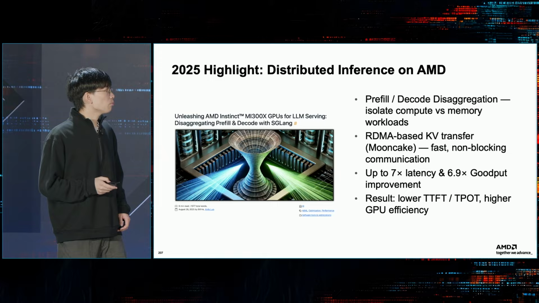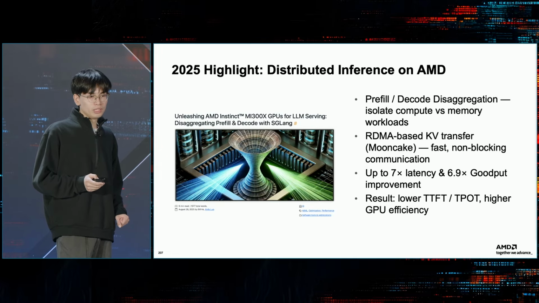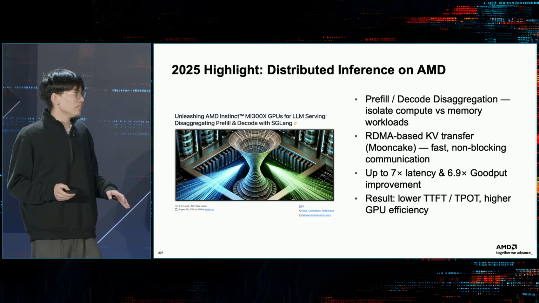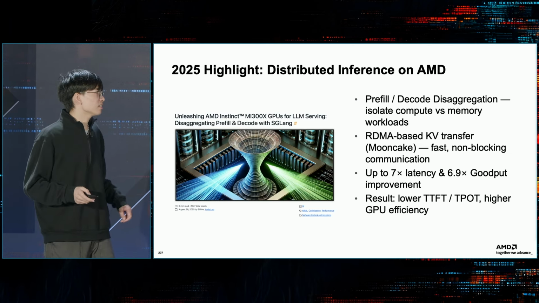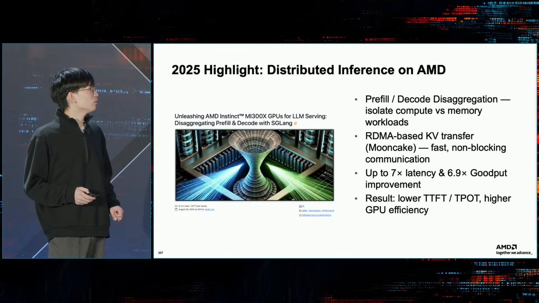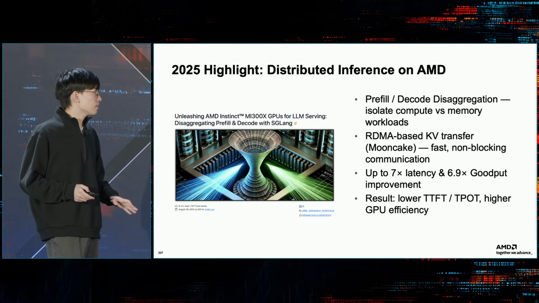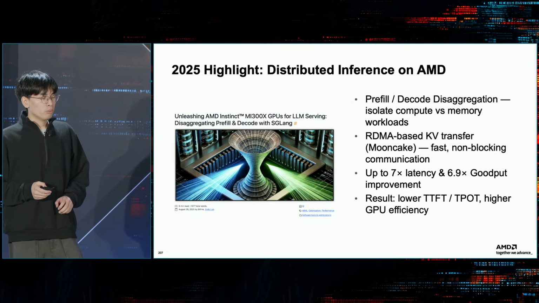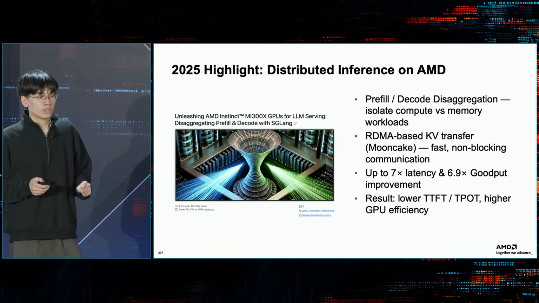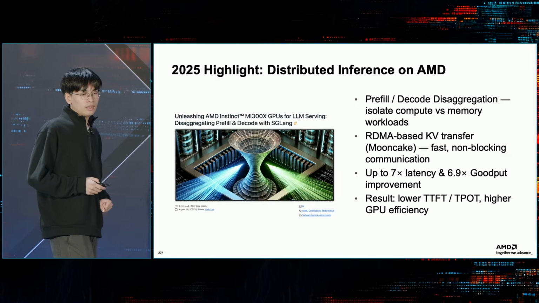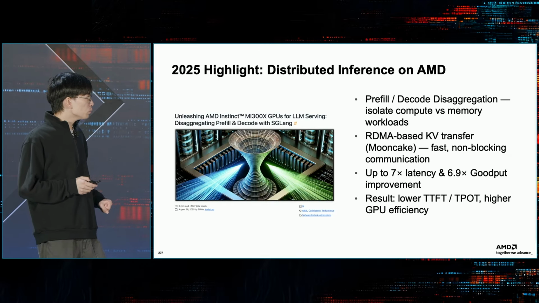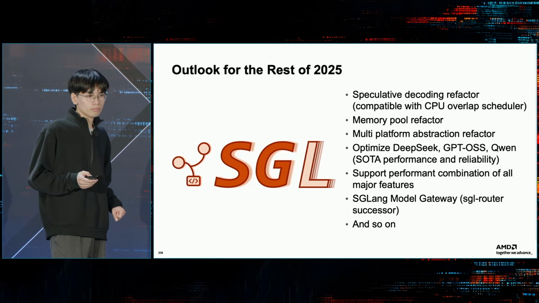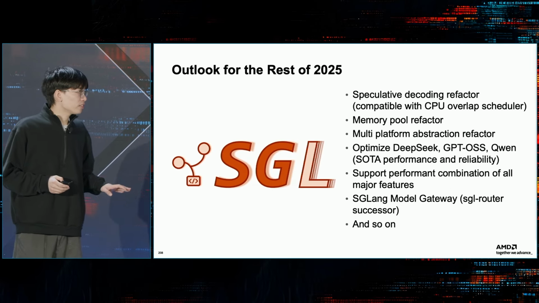The last part is about distributed inference on AMD. I remember last time when I joined the AMD and SGLang meetup, I talked about similar things. And at that time, we hadn't released this feature yet. This was done by the AMD team. We supported prefill and decoding disaggregation. We used RDMA-based KV cache transfer. It's powered by Mooncake. And we can reach up to 7 times latency and goodput improvement. That's what we have done this year.